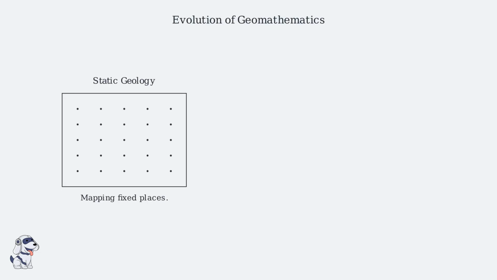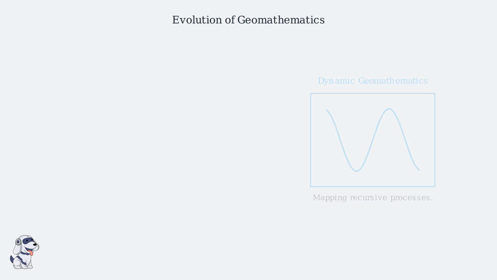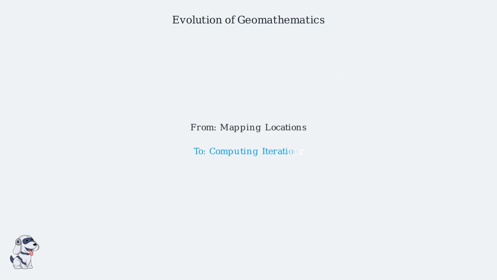Our study of the Earth has fundamentally transformed. Historically, geology was a static discipline. We focused on mapping precise locations, treating the coastline as a fixed, rigid boundary on a map. Today, we view the shoreline not as a place, but as a process. By applying recursive mathematics, we track the iterative feedback between tidal energy and sedimentary resistance. This evolution shifts our focus from documenting decay to computing the iterative path of coastal change. We no longer just map geography, we map the mathematical blueprints of its transformation.